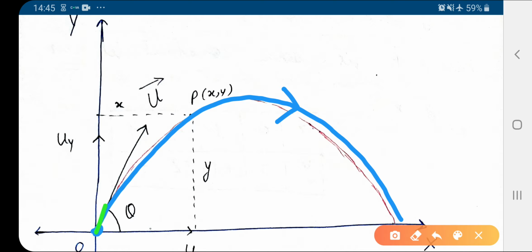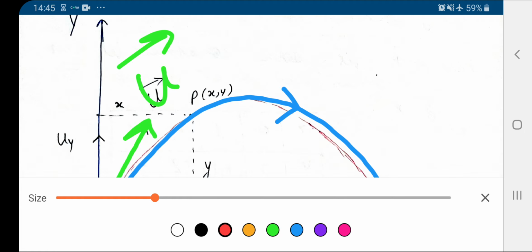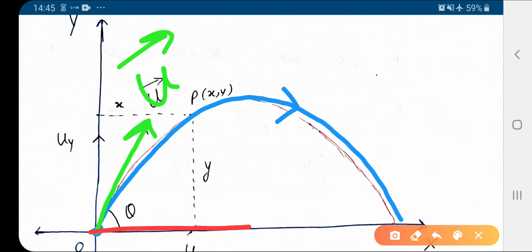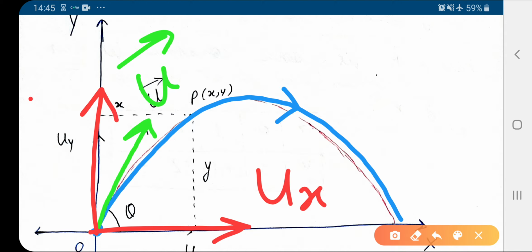Say this is the initial velocity vector u vector, and this velocity vector can be resolved into two components. One is along the x-axis, so this is called ux. Similarly, along the y-axis, that is called uy.